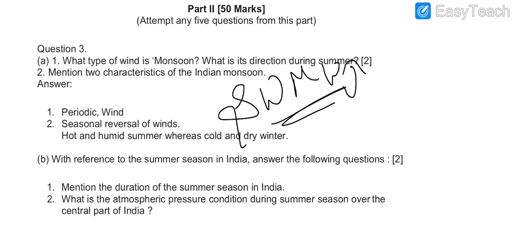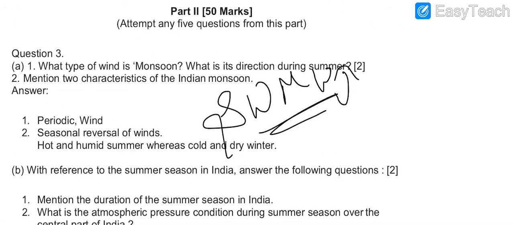Moving to part number 2. In question number 3, it is written what type of wind is the monsoon, and what is the direction during summer. In this the answer is not complete, so you can write down that monsoon is derived from the Arabic word mausim, which means season.